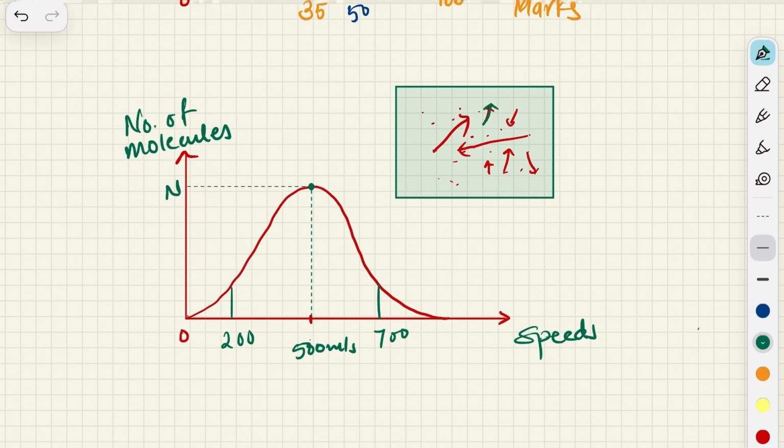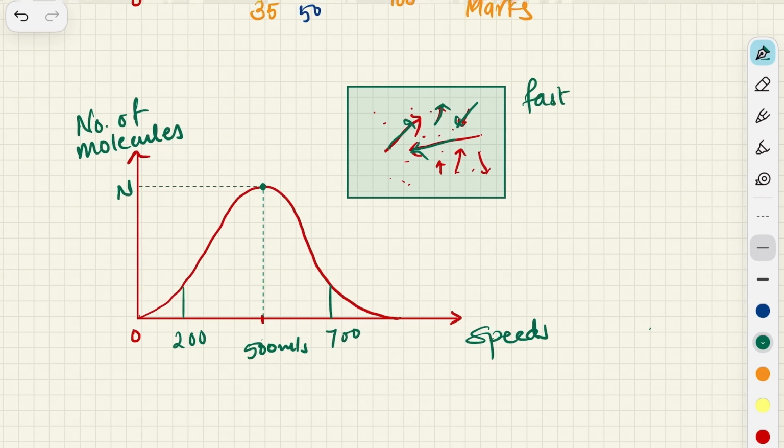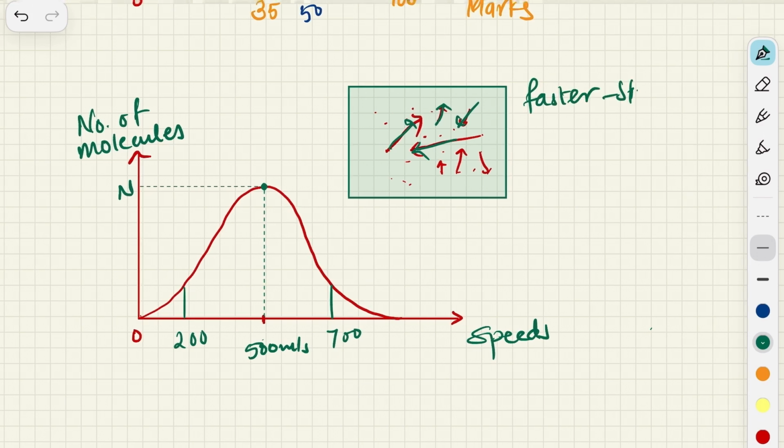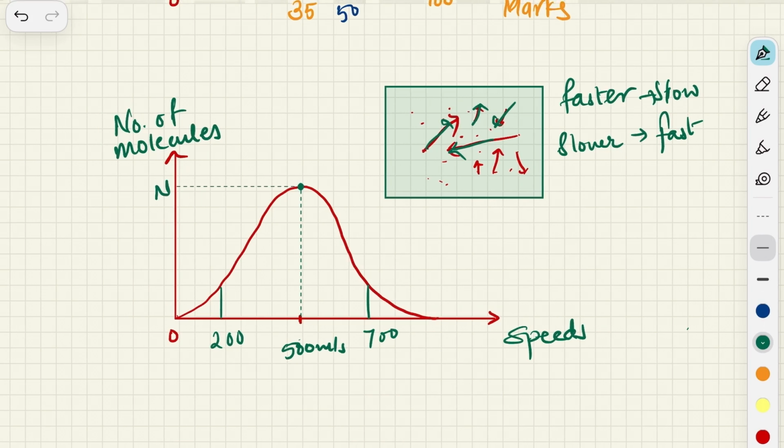But while these molecules move in random directions, they might collide, and a faster moving molecule may slow down, and a slower moving molecule may pick up pace, that is, it may become fast. If a slower moving molecule is hit by a faster one, then the slower molecule will speed up and shift towards the right-hand side. And if a faster moving molecule is hit by a slower molecule, then probably it is going to slow down.